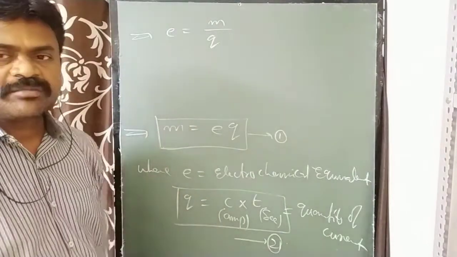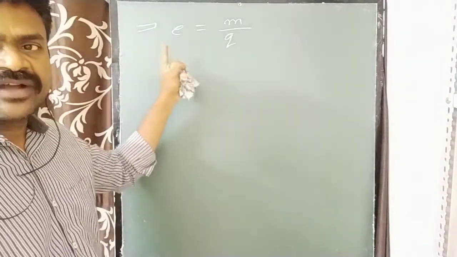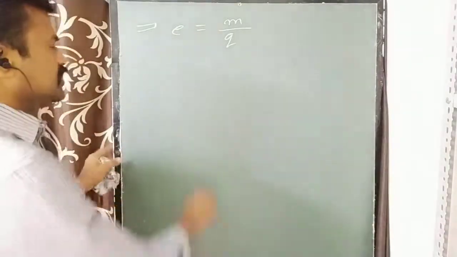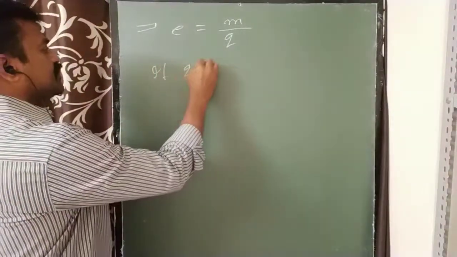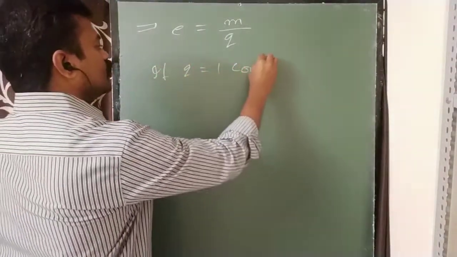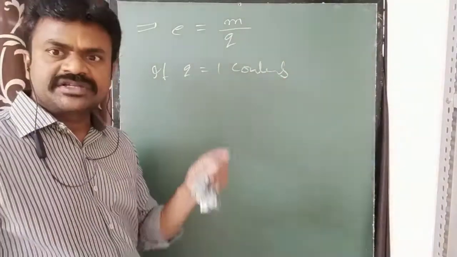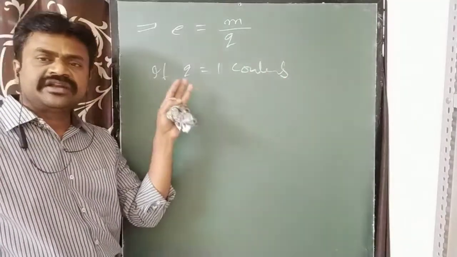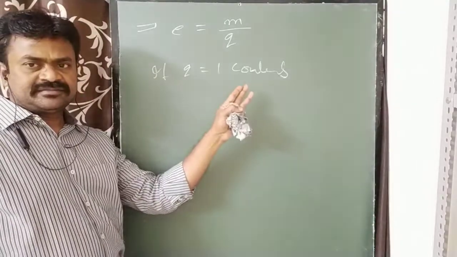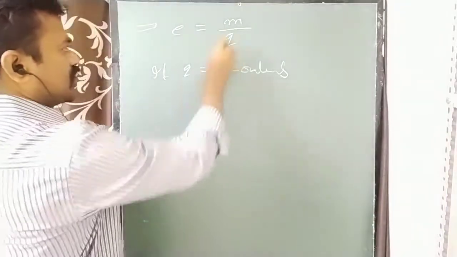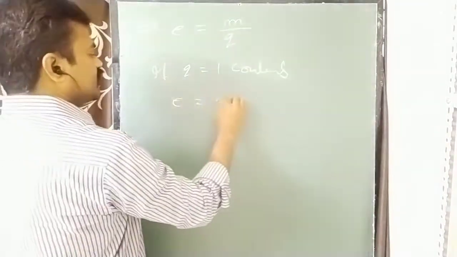How do you define this e and m now? Suppose q is equal to 1 coulomb, meaning 1 coulomb of current is passing, then e is equal to m.